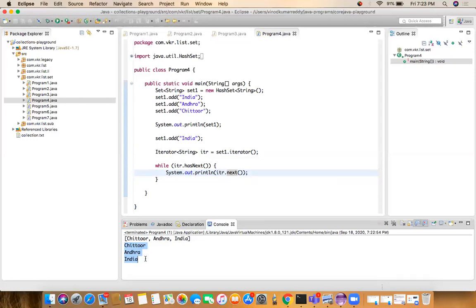Now we have seen how to create the set object, how to add the elements, how to remove the elements, and how to read the elements.